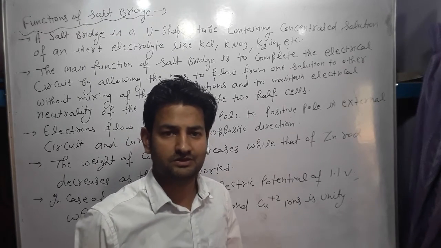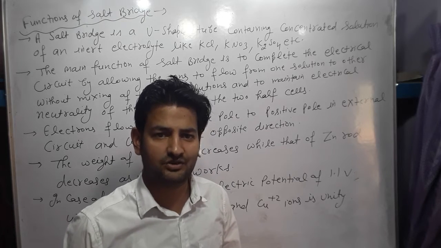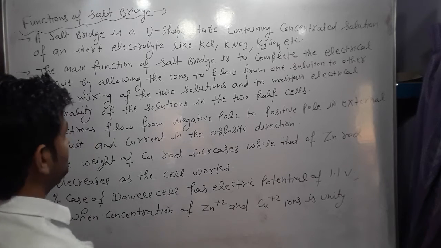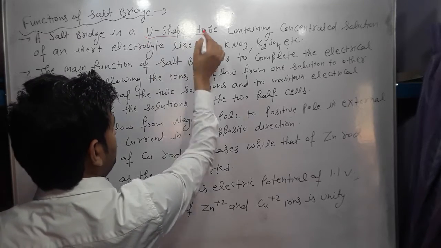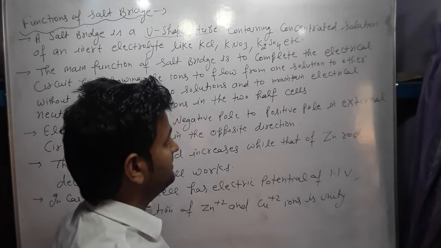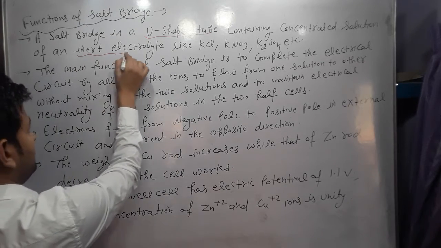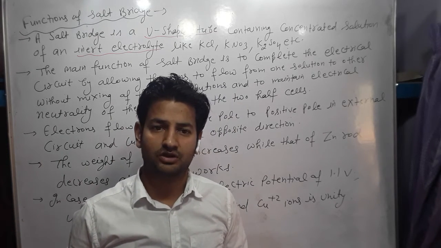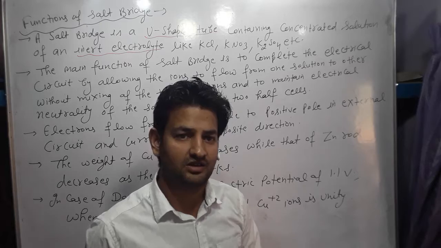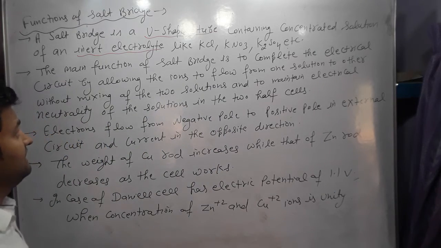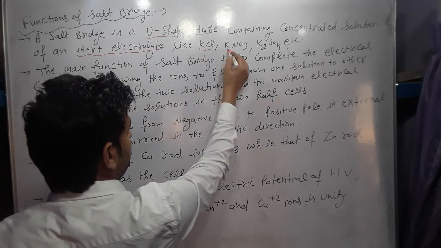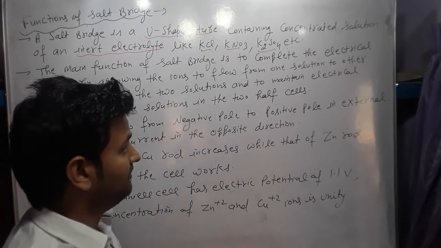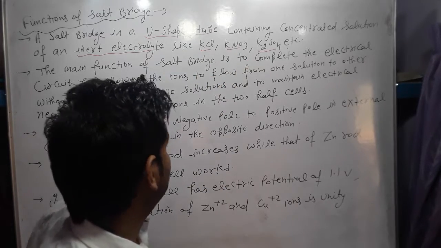What are the main functions of the salt bridge used in the electrochemical cell? So the first point: the salt bridge is a U-shaped glass tube containing a concentrated solution of an inert electrolyte. What do you mean by inert electrolyte? The electrolyte which does not take part in the chemical reaction. Inert means which does not react. The inert electrolyte may be KCl, potassium nitrate, or potassium sulfate. They can be used as an inert electrolyte.